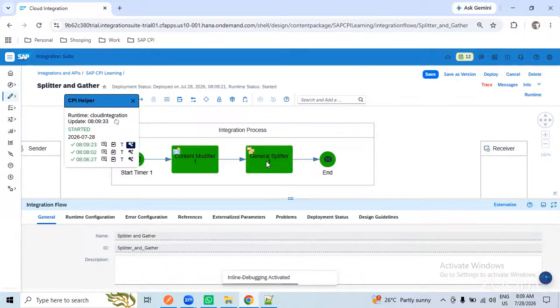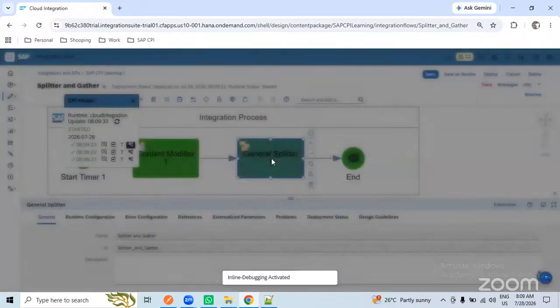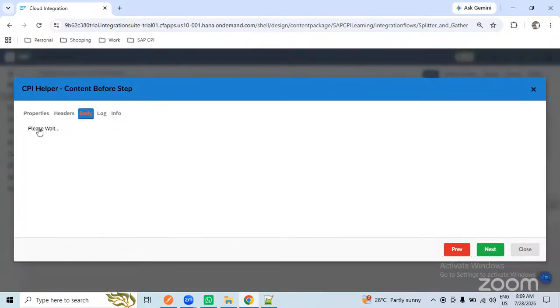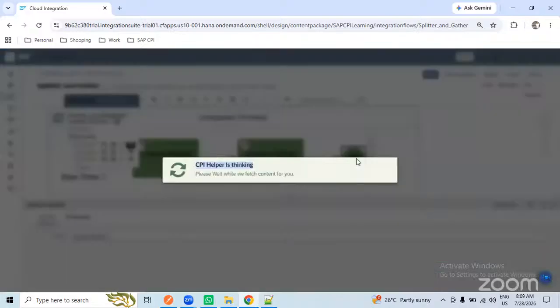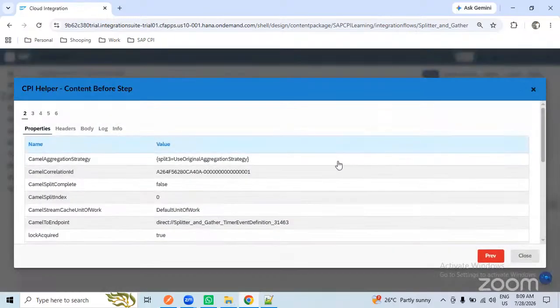See, directly. So we'll check the data in the general splitter, how the data looks. Okay, so the body is like this. So I got 5 employees. Okay, 1 by 5. But at the end, since we used the splitter here, see, 2, 3, 4, 5, 6 came.